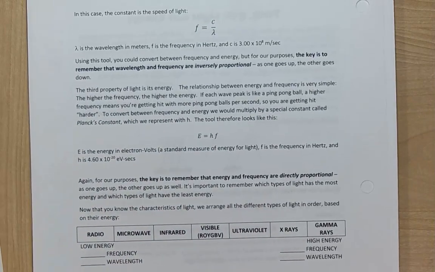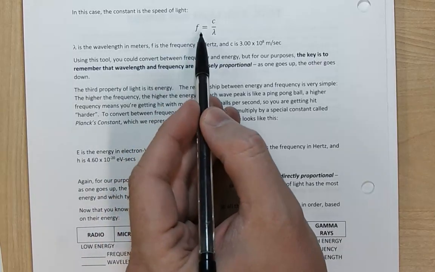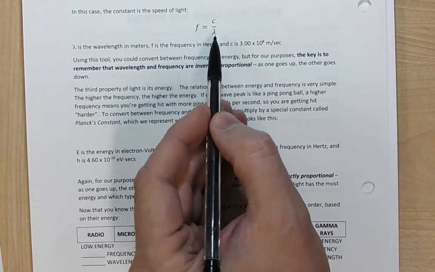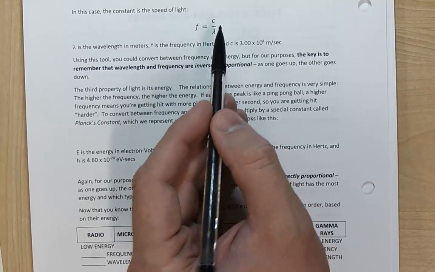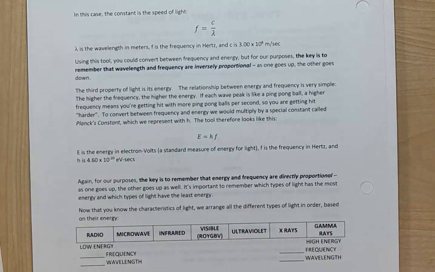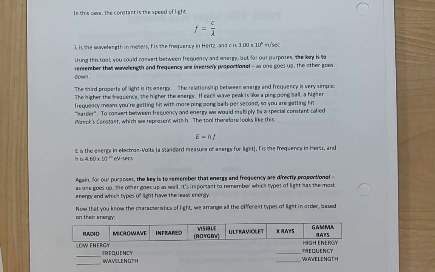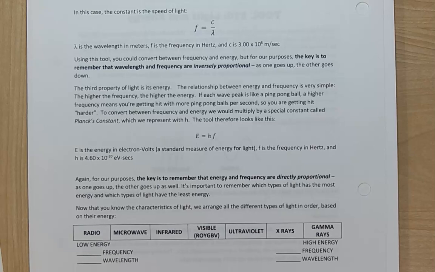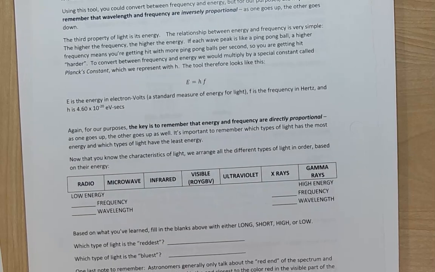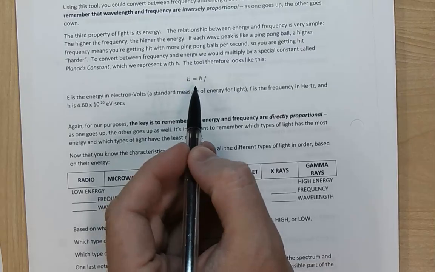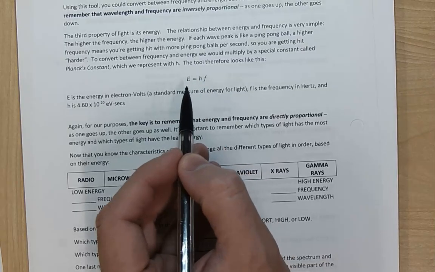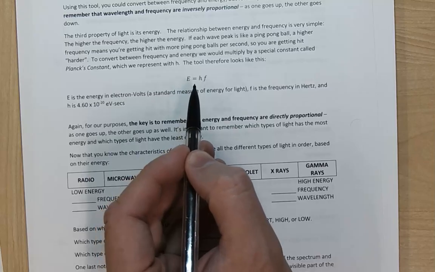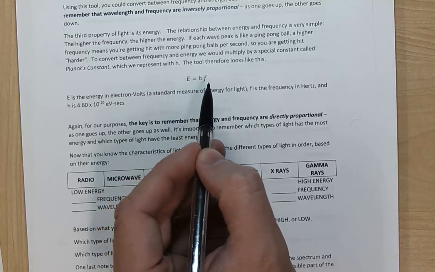The full version of that equation on the previous page, right, is that the frequency and the wavelength are related to each other like this, where the speed of light is that constant on the previous page, right? That's the constant that relates wavelength and frequency, the speed of light. The energy of light, the energy that's contained in a single photon, a single particle of light, is related like this, where the energy of that photon is equal to Planck's constant times the frequency.